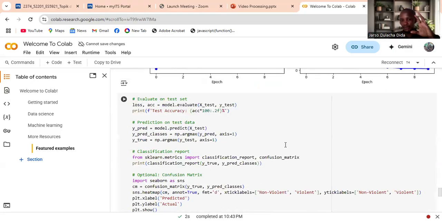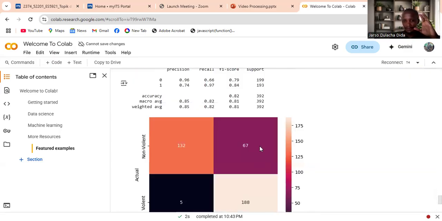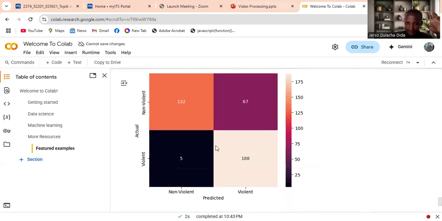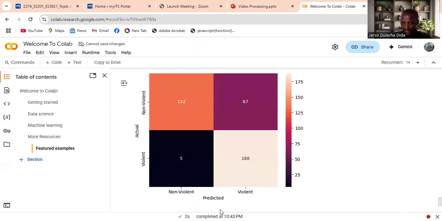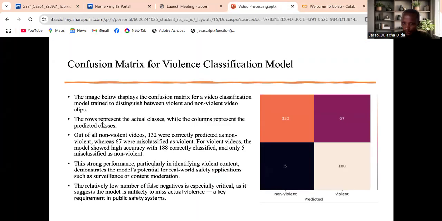The last step is evaluating the model with a confusion matrix. As you can see, this is the actual data and this is the predicted data. The rows represent the actual classes, while the columns represent the predicted classes.